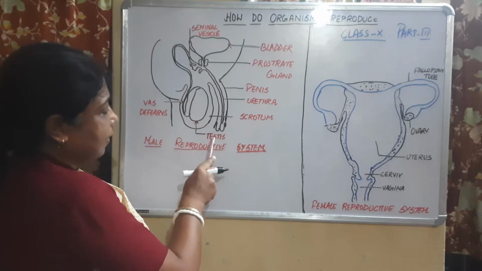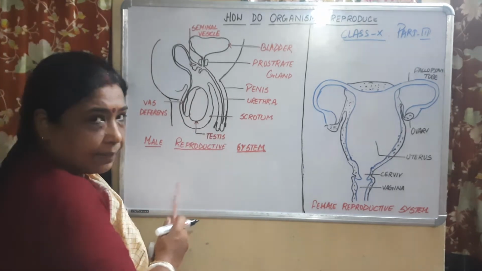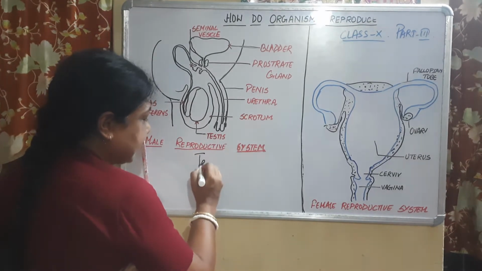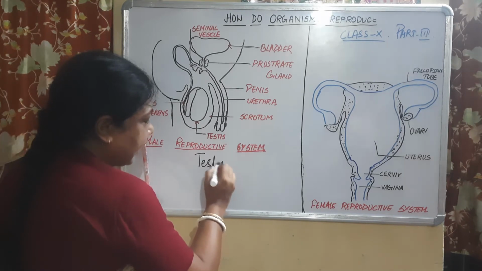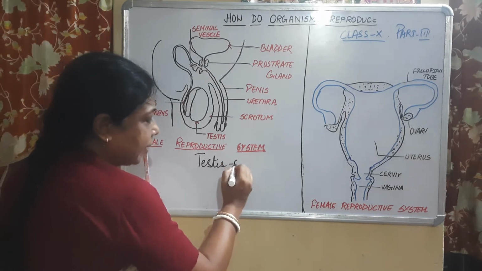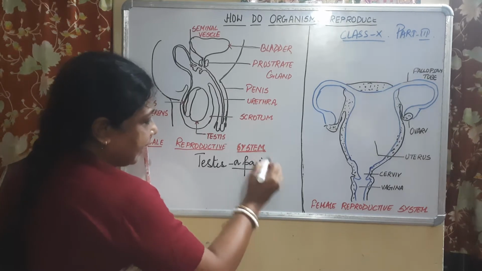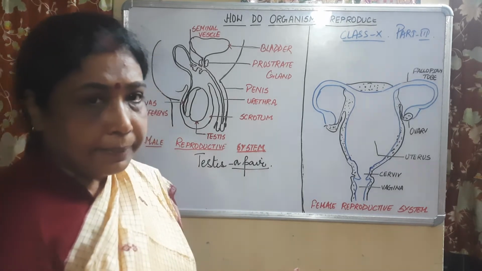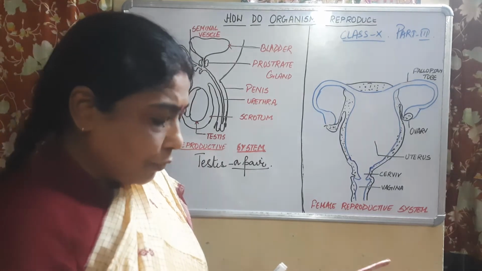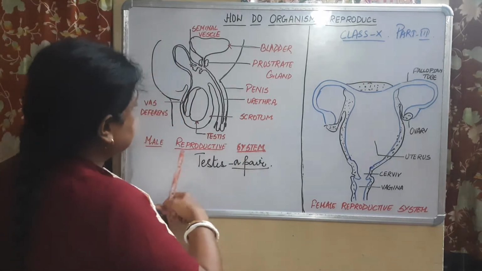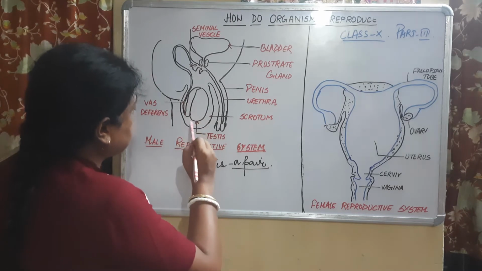You see over here, it is written testis. A pair of testes. The next thing you need to know is that the testis is enclosed in a structure.